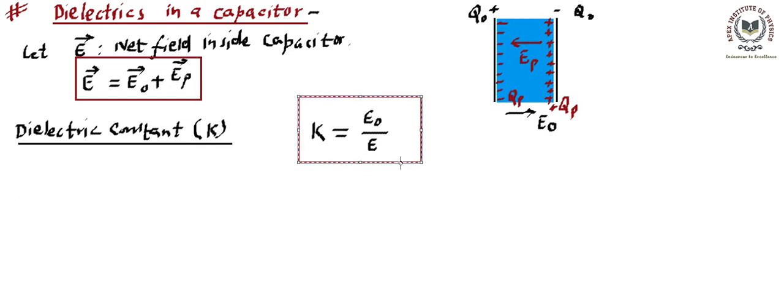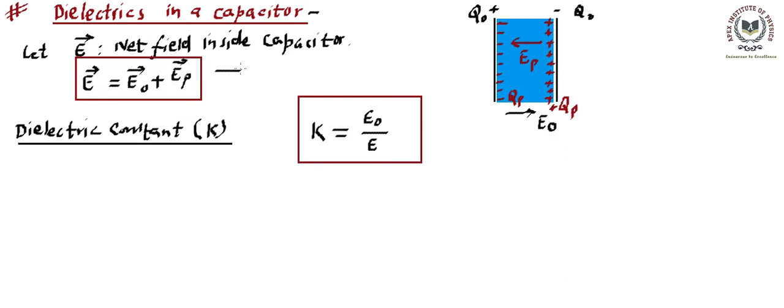Now we can go further and talk about the relation between these charges and other stuff or field with this K.